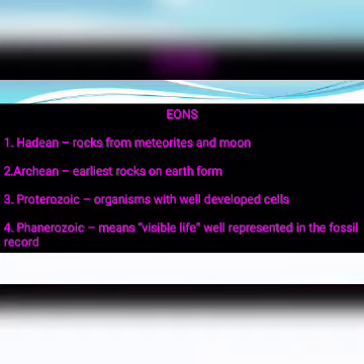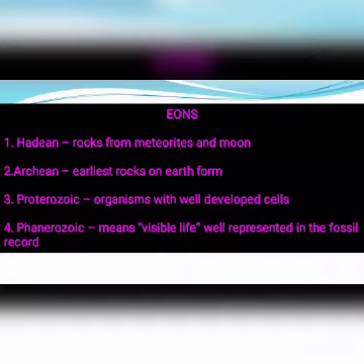Proterozoic, where single cells developed, and Phanerozoic means visible life, well represented in the fossil record.